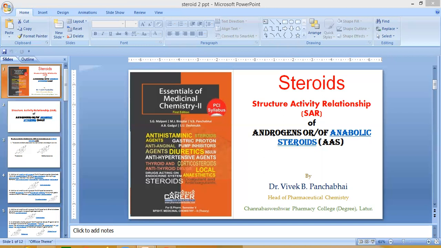These are the examples of aromatization of the A ring of the steroid moiety, which abolishes the androgenic affinity and produces estrogenic activity with these drugs. These are the SAR points related to androgens and anabolic steroids.